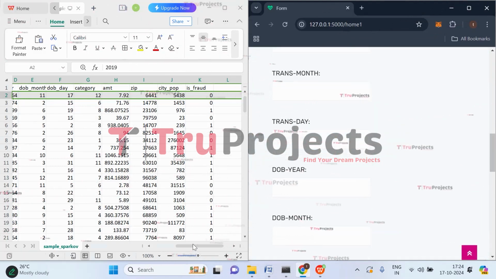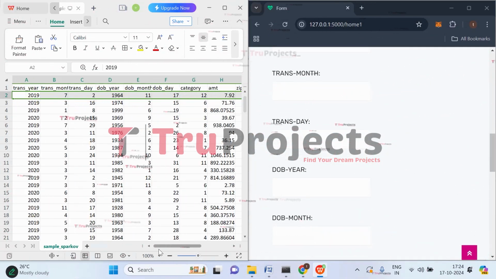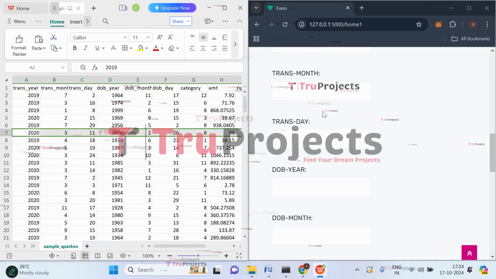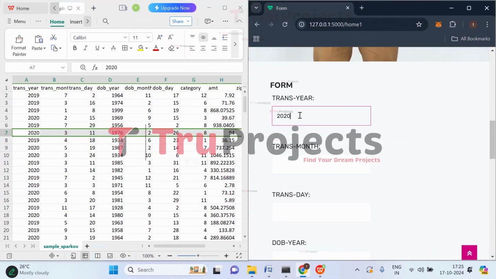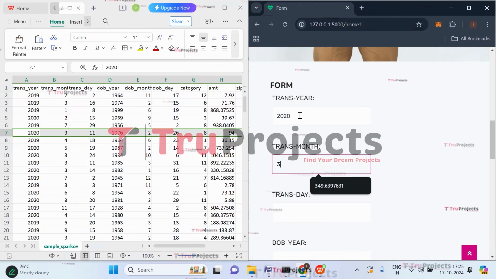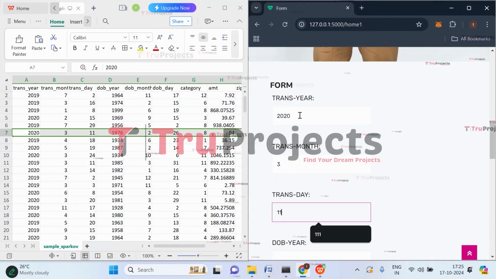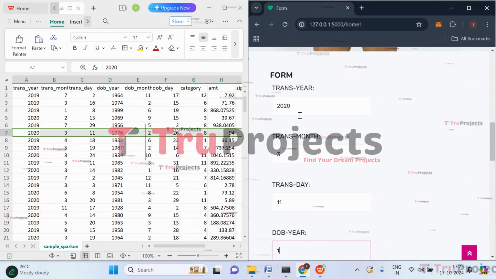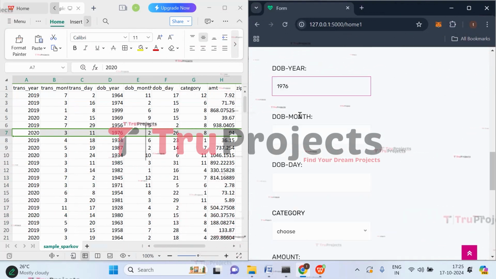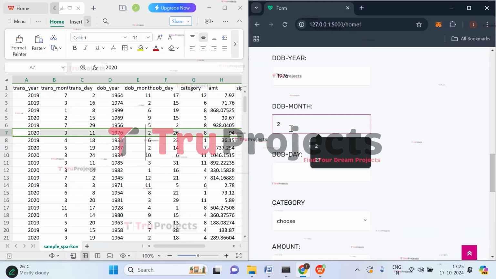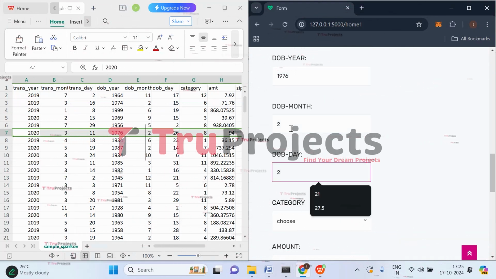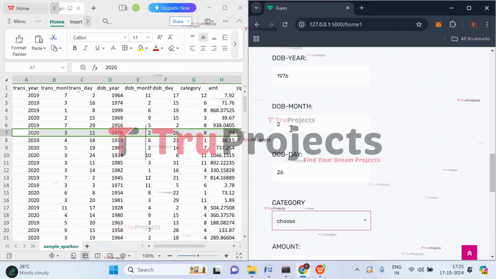So let's try using the 7th test case. The transaction year is 2020. Transaction month is 3, that is March. Transaction day is 11. Date of birth year is 1976. Month is 2, that is February. Day is 26. And here we have to choose a category as 8.